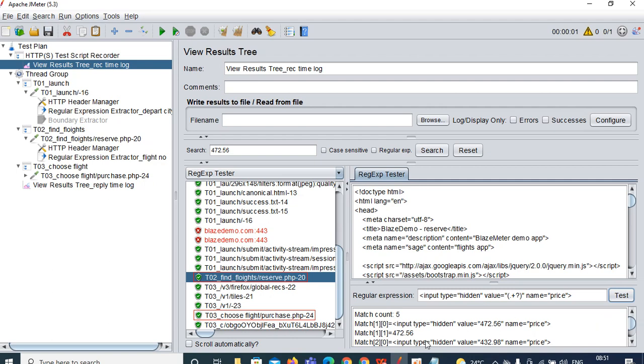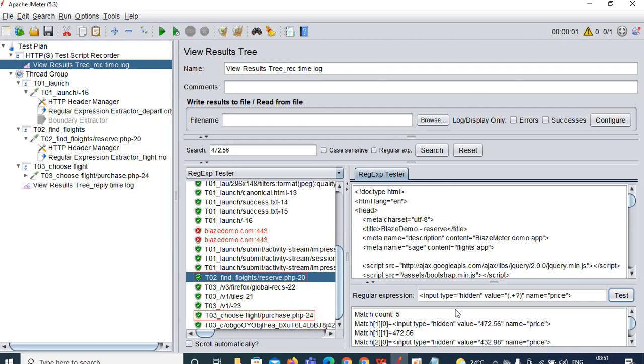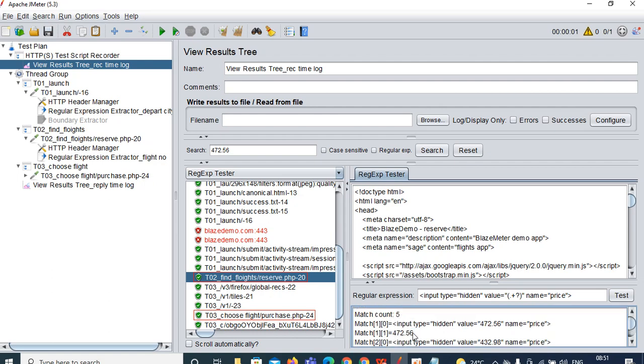Why only 5? You go and check in the browser. Any prices are there: price 1, price 2, price 3, price 4, price 5. See, 5 prices are there. So those 5 prices can be captured by this regular expression extractor. See, 472.56, 432.98, 200.98, 765.38, 233.98. See, we have captured all the flights.